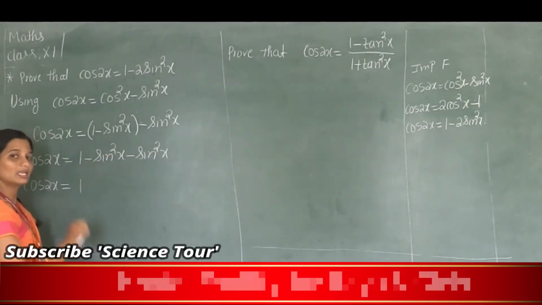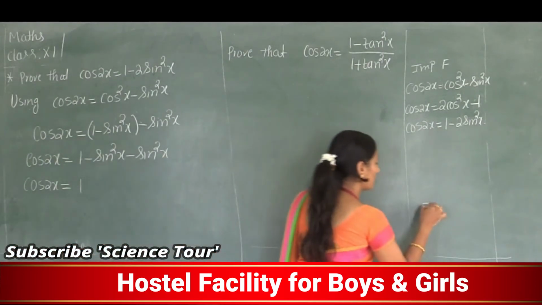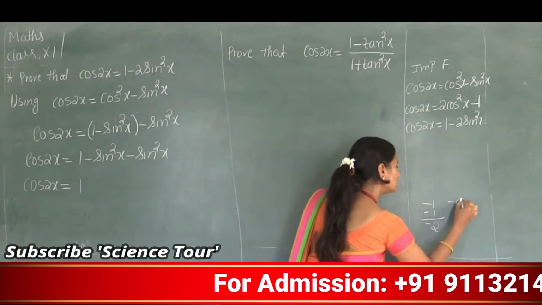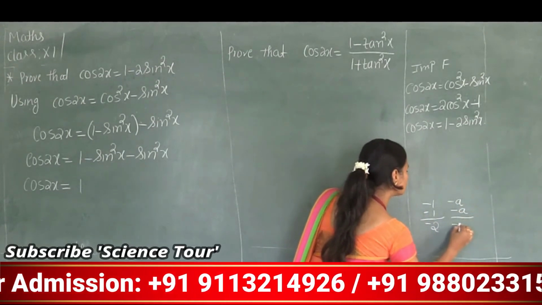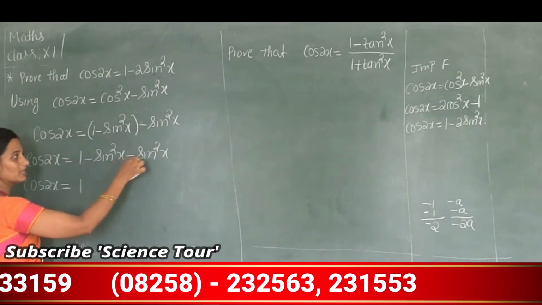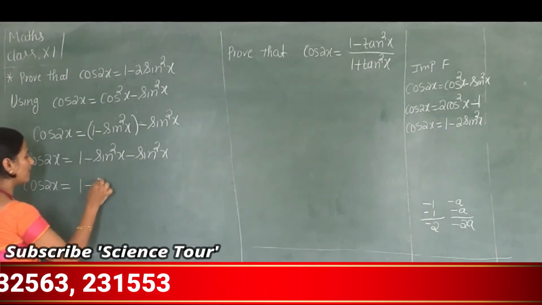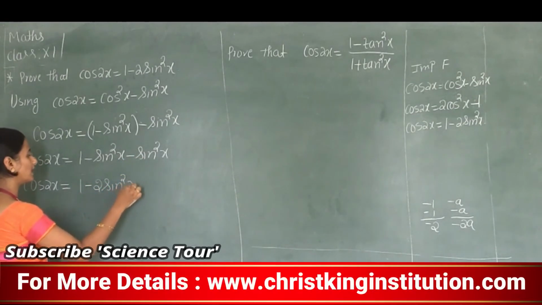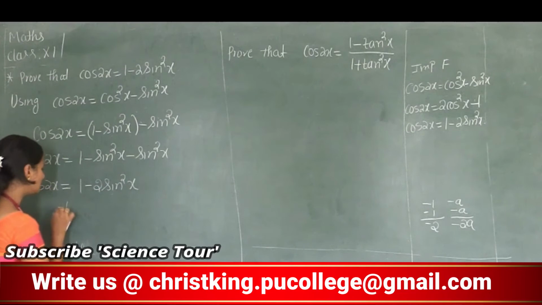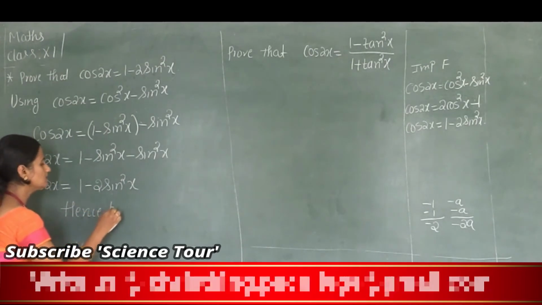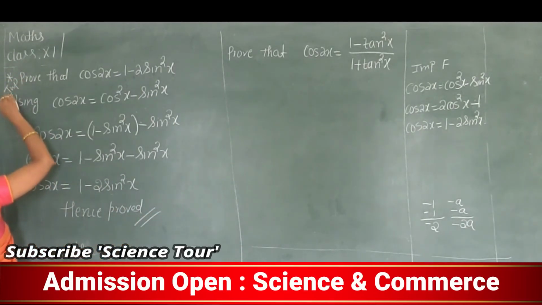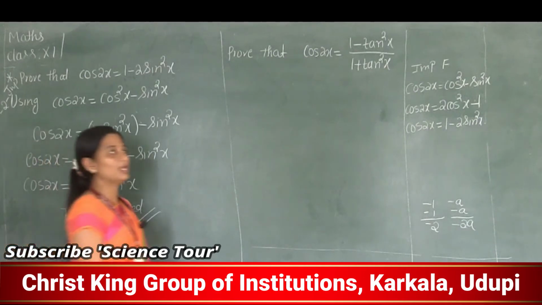So minus 1 minus 1 is how much here? The answer is minus 2, right? So minus a minus a is minus 2a. Similarly, minus sin square x minus sin square x is minus 2 sin square x. Is this equal to the given one? Yes. And hence, it is proved. Hence it is proved. Important for 2 marks. Formula is important and proof is also important.